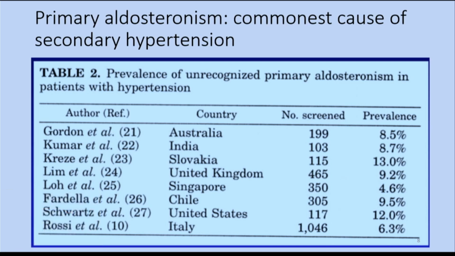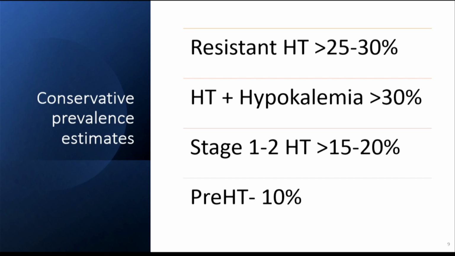This is the older data of prevalence of this entity, ranging from around 6 to 13 percent in various studies from different parts of the world. But this is the current most conservative estimation. In any patient with resistant hypertension, around 25 to 30% will have primary hyperaldo.